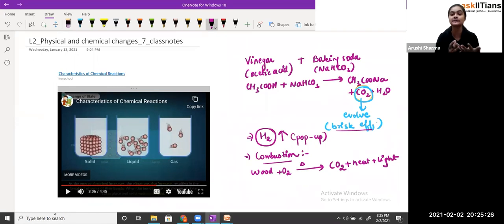That means the temperature has been raised. So that's how there is the change in temperature. Now the fourth thing they are telling about is the change of state.